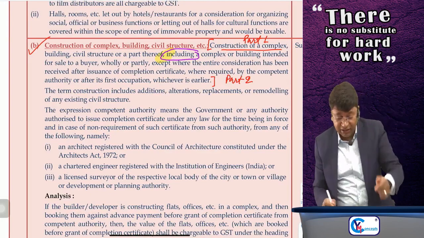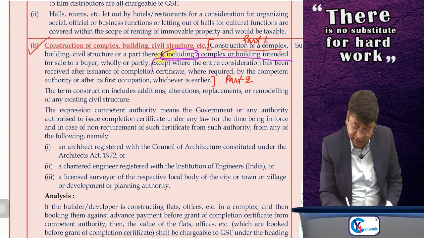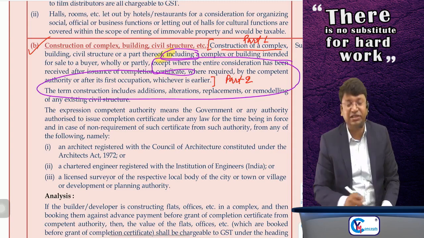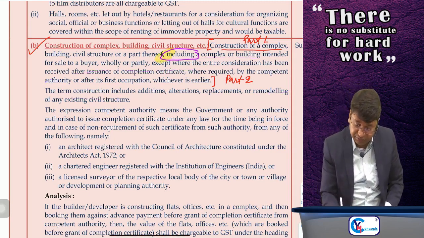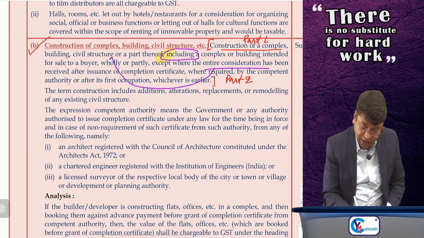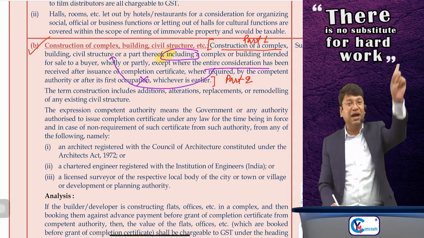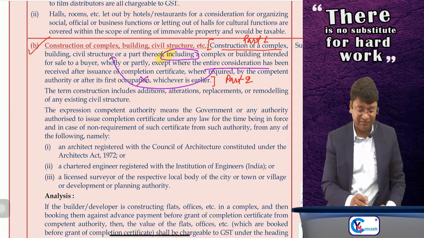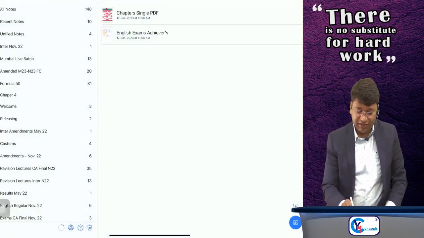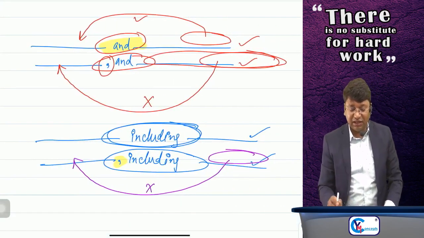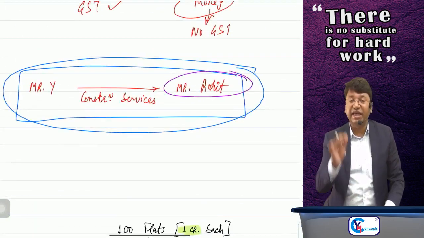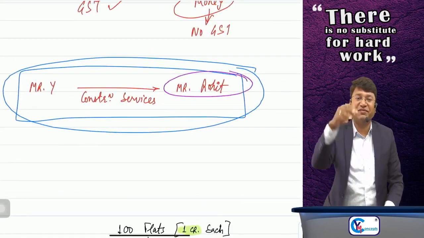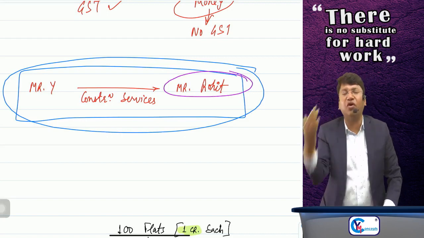And what is the sense? The condition which is written here, that except where the entire consideration should be received before grant of completion certificate, this condition is not applicable here in part 1. That's why, sir, if I am constructing a building for Mr. Rohit, even if the entire consideration is received after grant of completion certificate, it's of no concern.